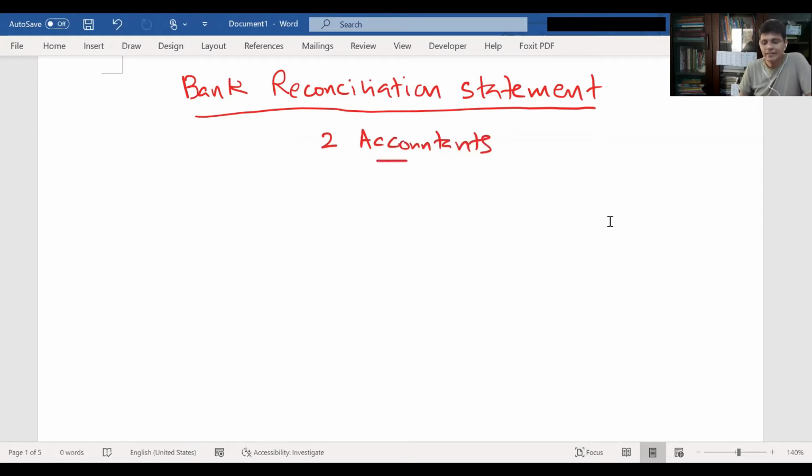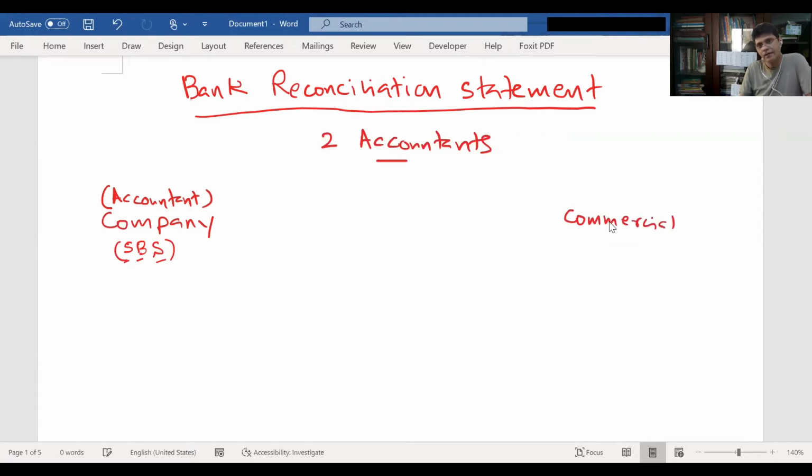So let's say there's a company. Let's say the company name is SBS company. There is an accountant. We'll assume there is an accountant working in this company, and also we'll assume the bank is a commercial bank. In the commercial bank, there is another accountant.